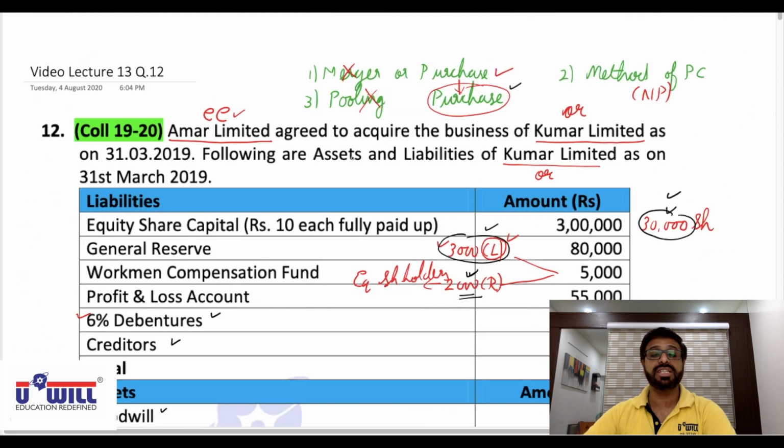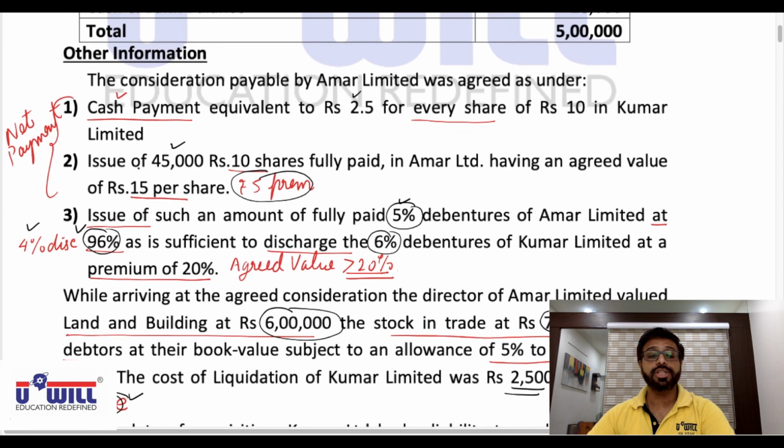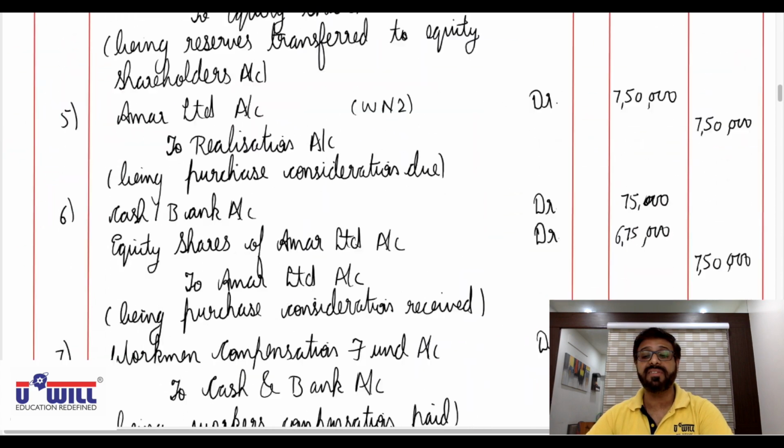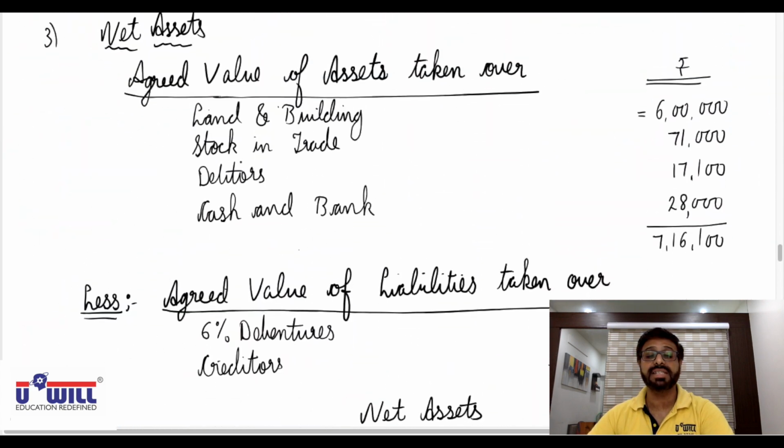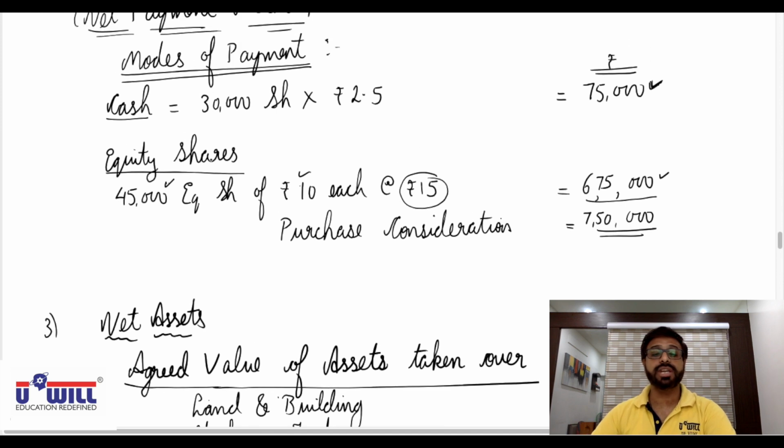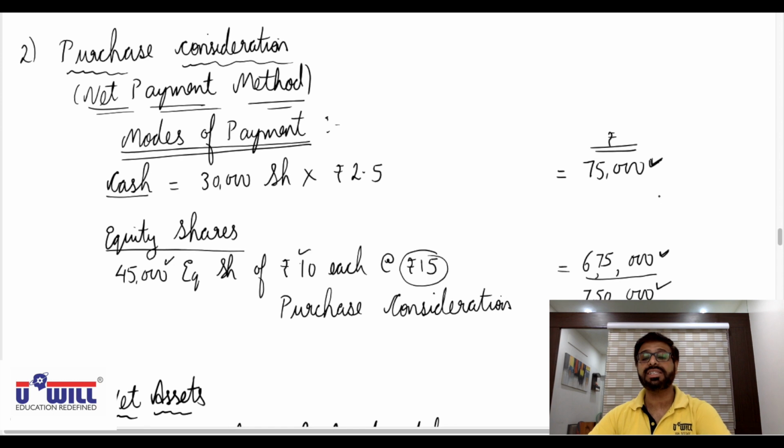In the same way, from adjustment 2 you will get the issue of 45,000 shares of rupees 10 fully paid in Amar Limited but having an agreed value of 15 rupees. So 45,000 into 15, we will take at 15 rupees. Directly the number of shares is given. So equity shares mode of payment, 45,000 equity shares of 10 each but at rupees 15, you must get 6,75,000. Purchase consideration 7,50,000.